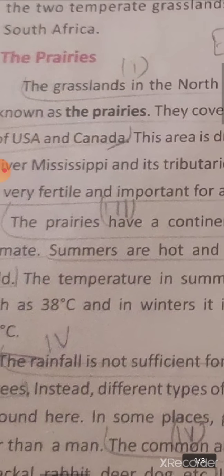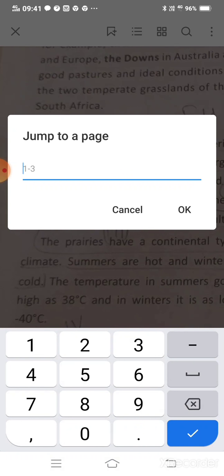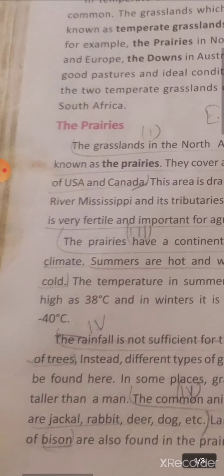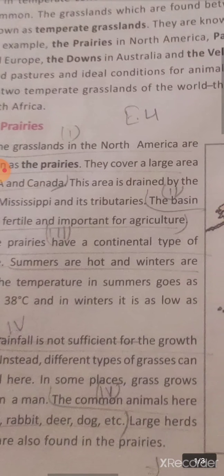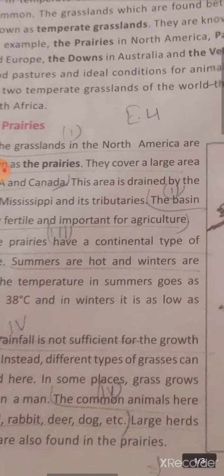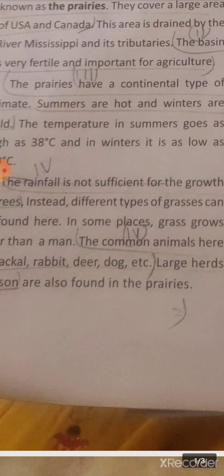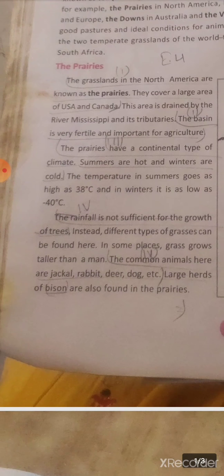Let's see the climatic condition. The prairies have a continental type of climate, that is, we have hot summers and winters are cold. Summer temperature can go as high as 38 degrees, whereas in winters it can go as low as minus 40 degrees Celsius. So the prairie grasslands have hot summers with temperature going as high as 38 degrees, and winter temperature falling as low as minus 40 degrees.